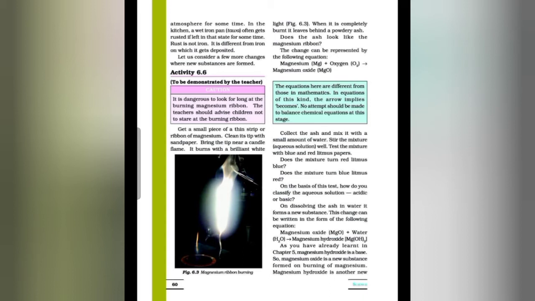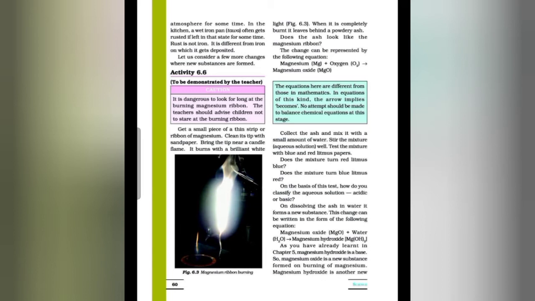Bring the tip near a candle flame. It burns with brilliant white light. As you can see in figure 6.3, the magnesium ribbon is burning with brilliant white light. When it is completely burnt, it leaves behind a powdery ash. Does the ash look like the magnesium ribbon?